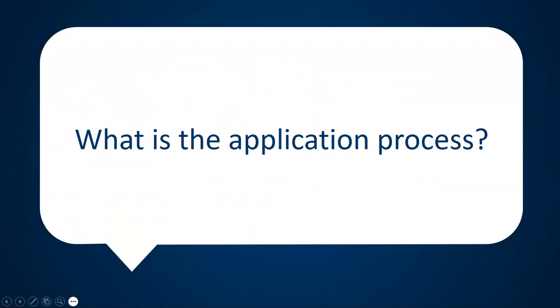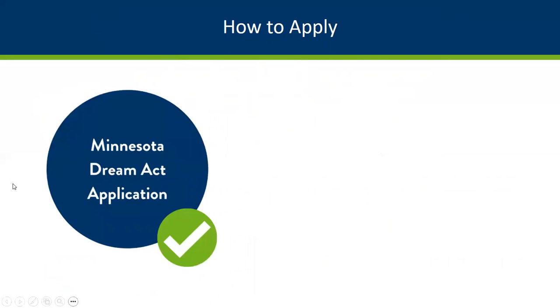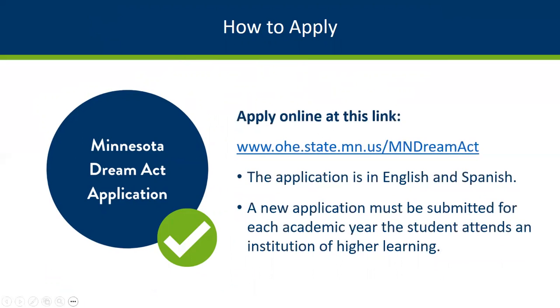What is the application process for the Minnesota DREAM Act? First, undocumented Minnesota students should not complete the FAFSA, even if they have a Social Security number through DACA. Students should use the state's Minnesota DREAM Act online application for financial aid, which can be found at this link.